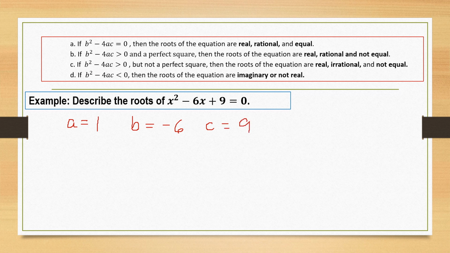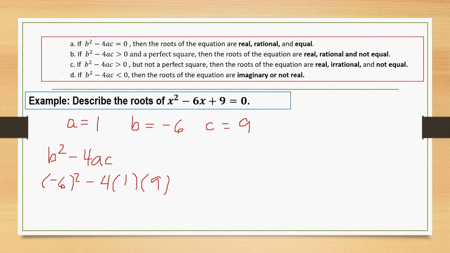Next, we substitute these values in the discriminant, which is given by b squared minus 4ac. b is negative 6 raised to the second power minus 4 times the value of a, which is 1, times the value of c, which is 9.